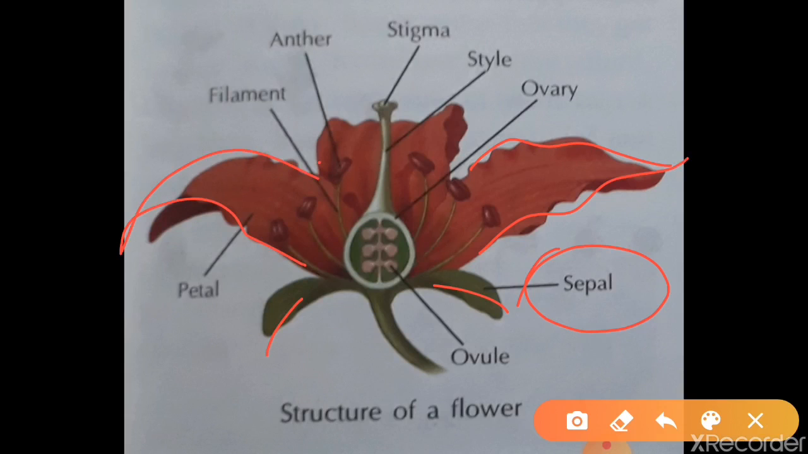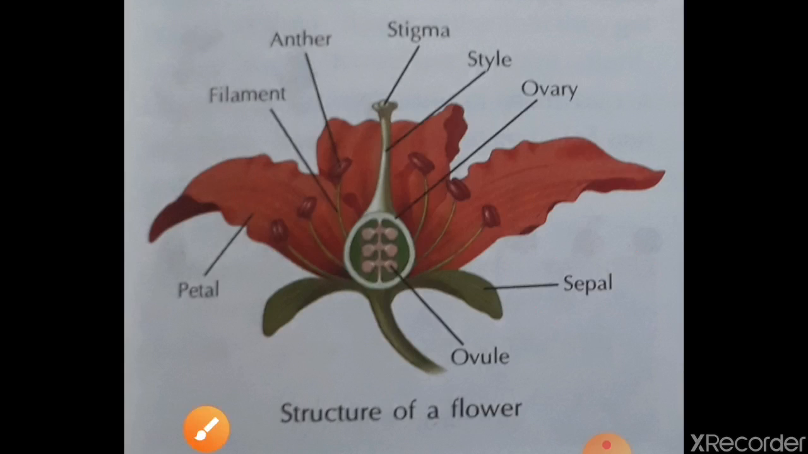Now listen. Plant petals are the brightly colored part of the flower and are sometimes sweet smelling. Petals की वजह से इनकी स्मेलिंग होती है. Their main function is to attract insects. इनका जो main function होता है वो insects को attract करना होता है.